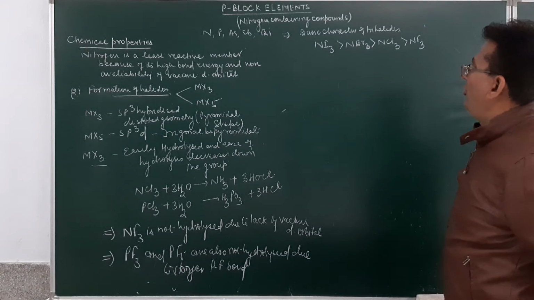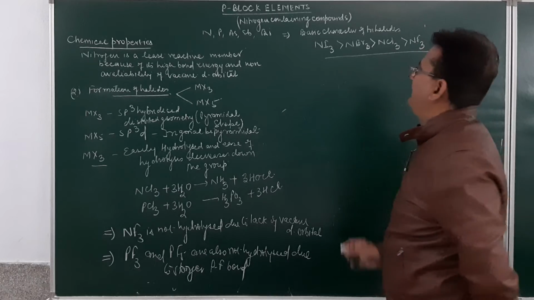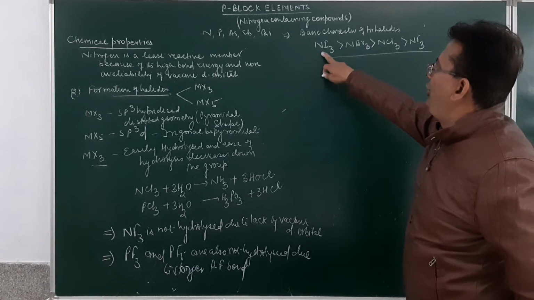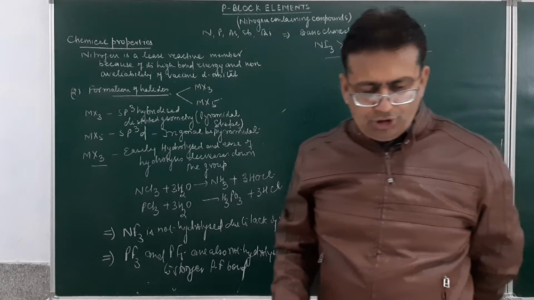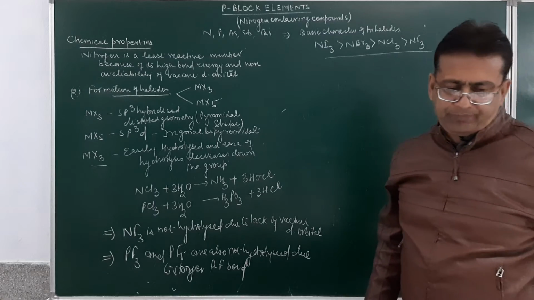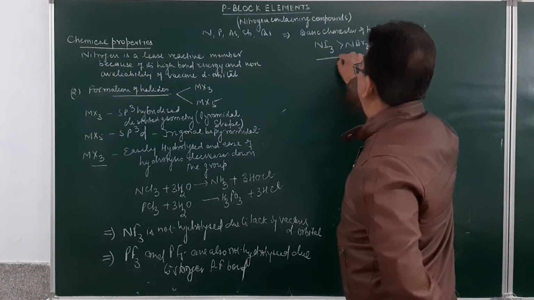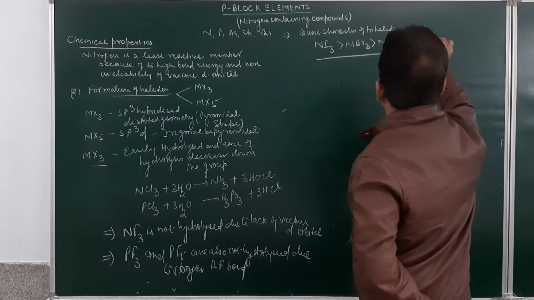Fine. Now remember, all these are Lewis bases. Why are they Lewis bases? Because nitrogen has a lone pair of electrons and can easily donate it. So this is the decreasing order of basic character of halides of nitrogen.